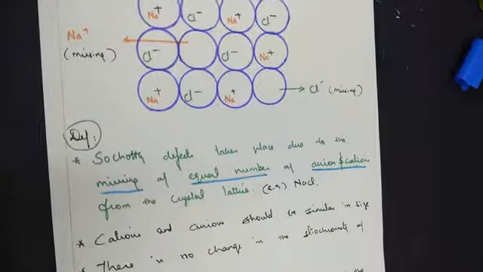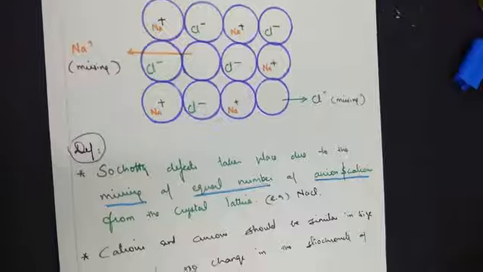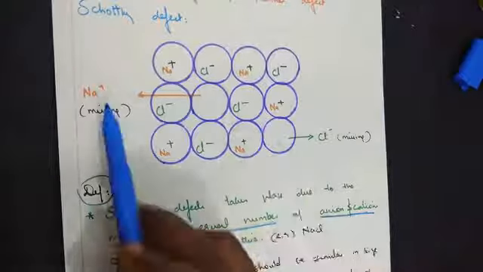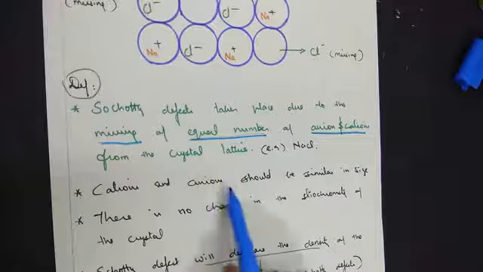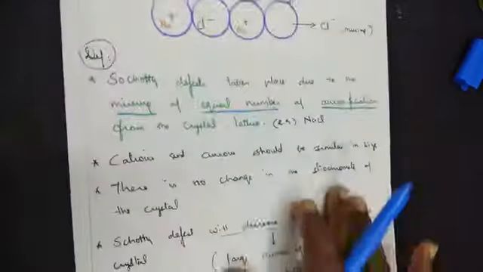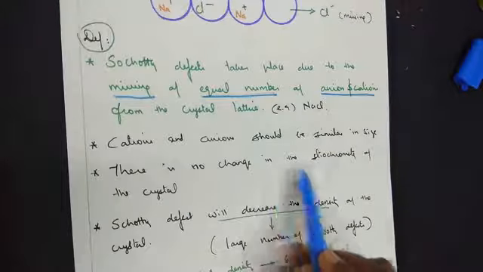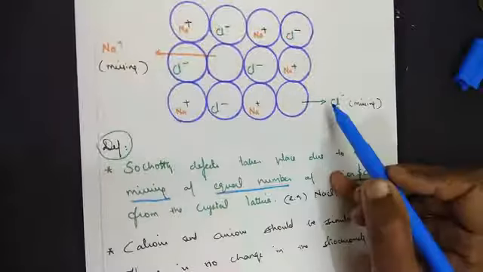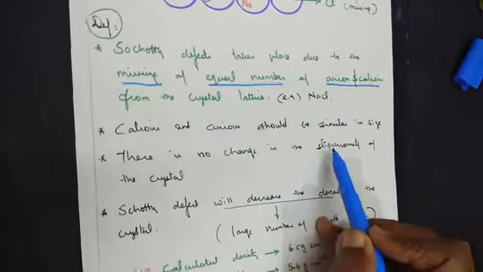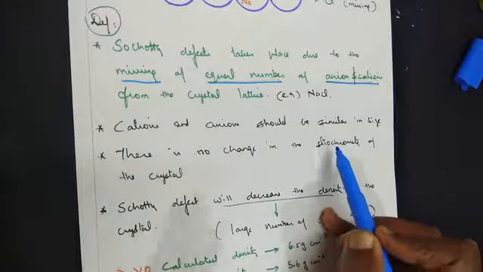So we will see the next type. You will understand why I am stressing the point. Point number 1, equal number of anions and cations will be missing. Point number 2, cations and anions should be almost similar in size here. And the third one, there is no change in the stoichiometry of the crystal, because equal number of ions are missing. So the stoichiometry ratio of this crystal remains the same.